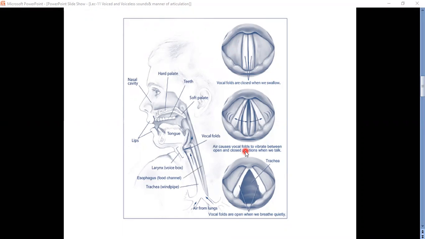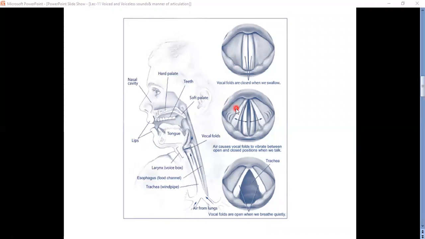They are plate-like arrangements. These two are called vocal cords.